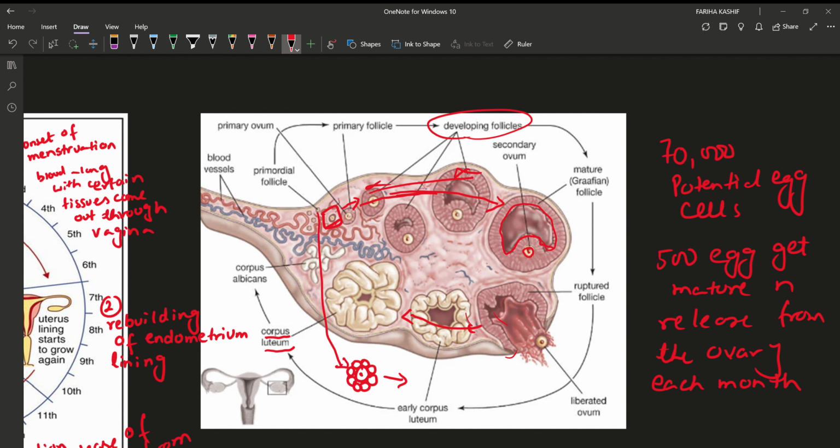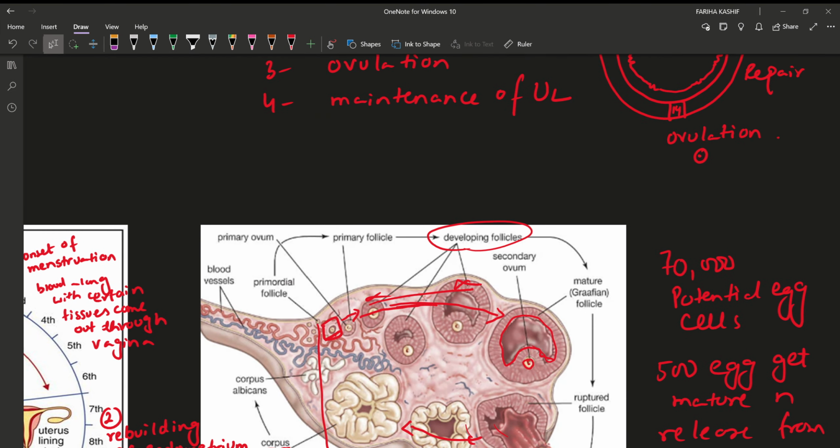Okay, so what happened in the ovary? Let me write it down. The primordial follicle, or the immature egg, will develop into what? Primary follicle. Primary follicle will develop into what?